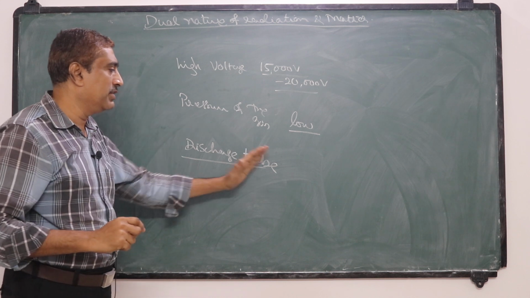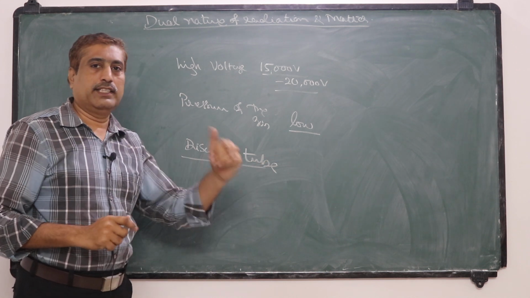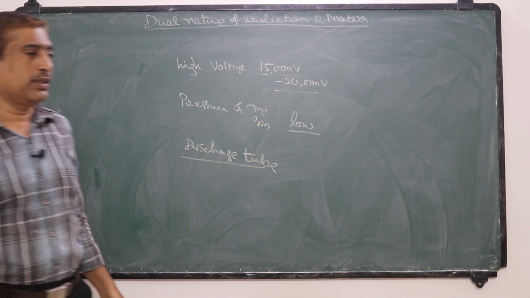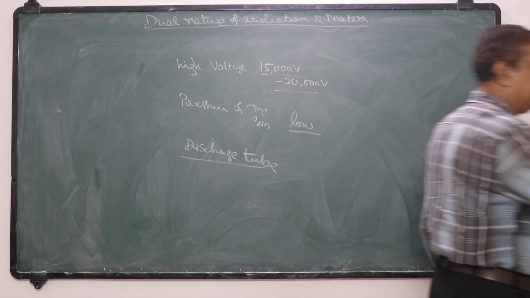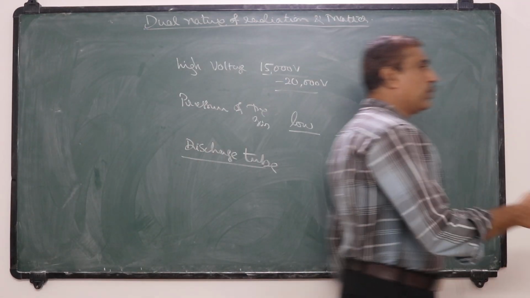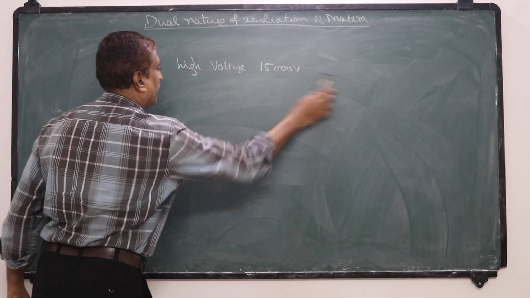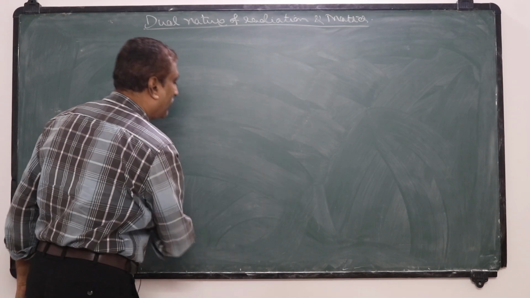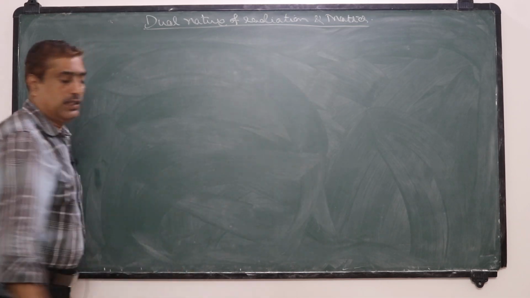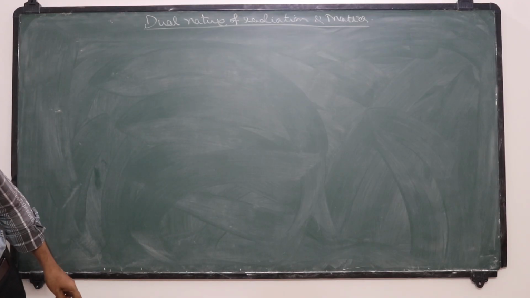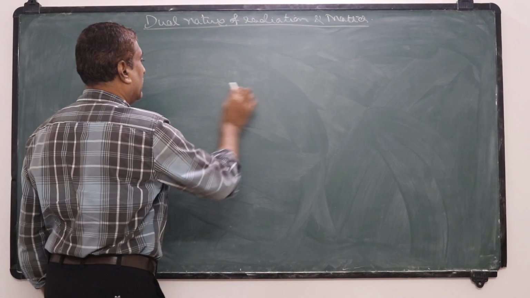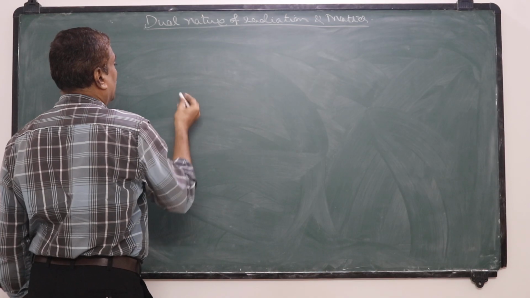These were first observed by the scientists Crookes and J.J. Thomson. First, we discuss the electric discharge through a discharge tube.